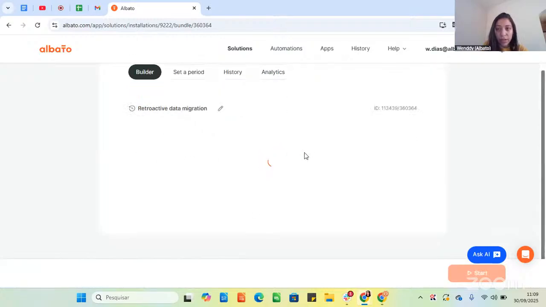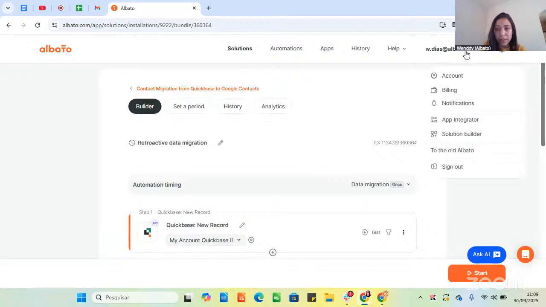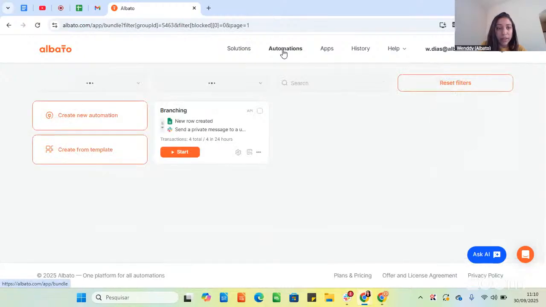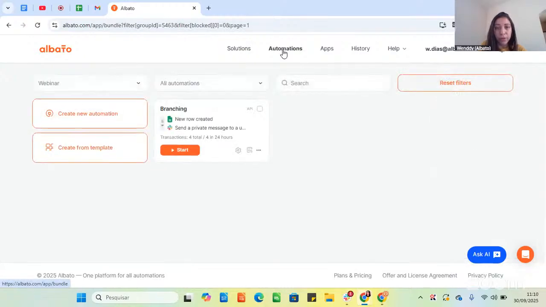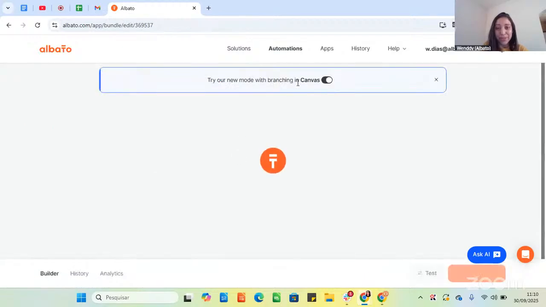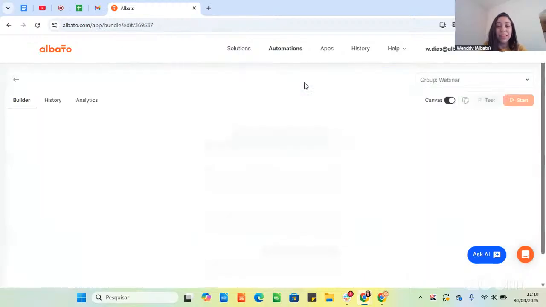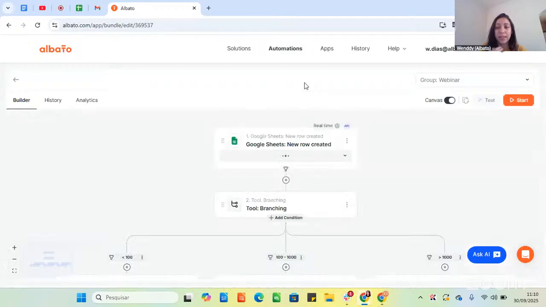And you can also create your own automation templates here in the solutions builder. You just create the automation and you can share it via link with others. But in our case, I will create the automations from scratch with you. Before that, I will just show you one of the automations I have already created, just to introduce you to our new Canvas mode. It's our new flowchart editor, so you can see it here.